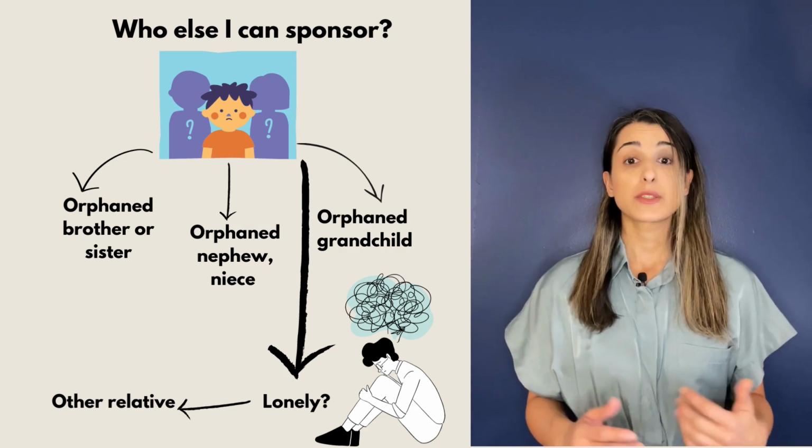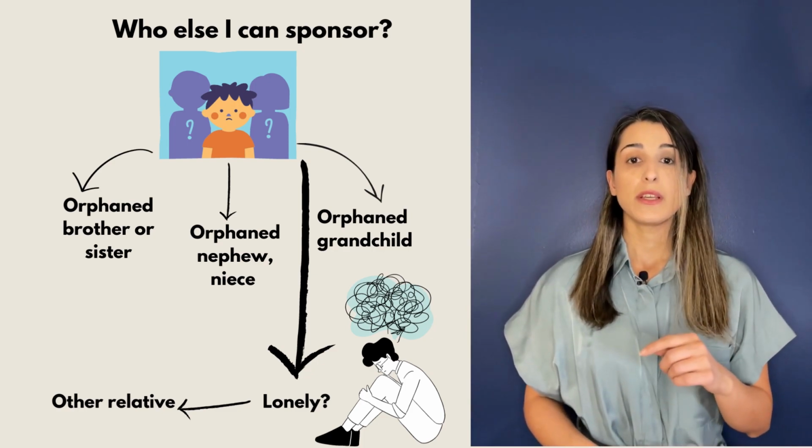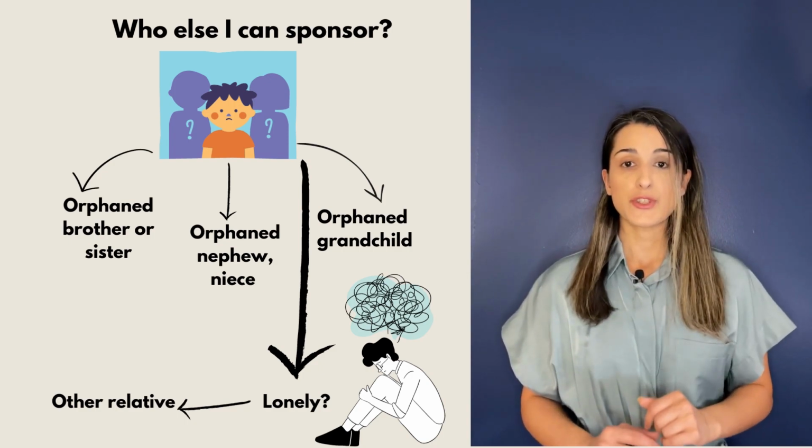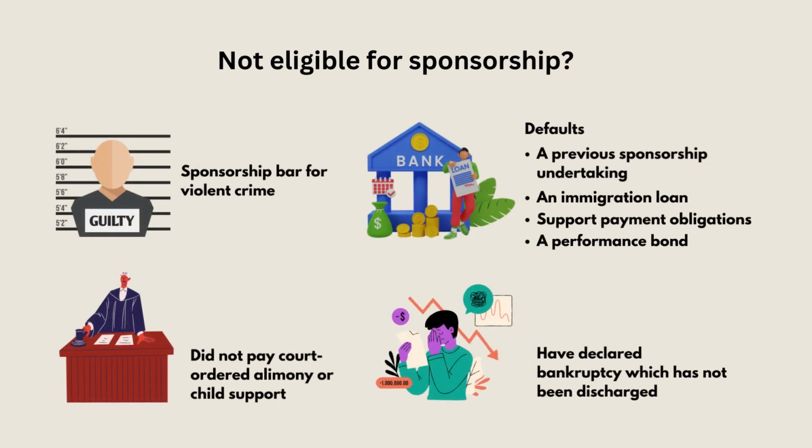If the relative being sponsored has a spouse, partner, or dependent children, they must be included on the same sponsorship application. You should be aware that there are several situations that make you ineligible for sponsorship. For example, if you have been convicted of a violent crime, or if you are under a default. For example, you have a loan that hasn't been paid to a bank, or you didn't pay court-ordered child support, or you have declared bankruptcy which hasn't been discharged yet.